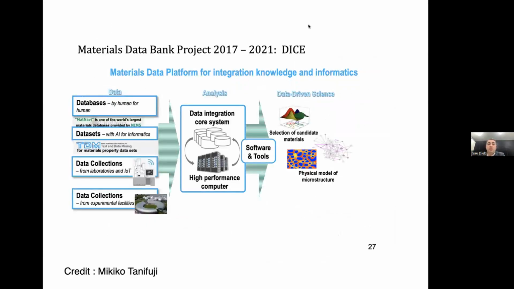So this is an outline of how the DICE platform integrates all these services together towards full-scale materials data research. First we have several types of data collection, and then this software can be used upon this data to analyze it or come up with a new result.